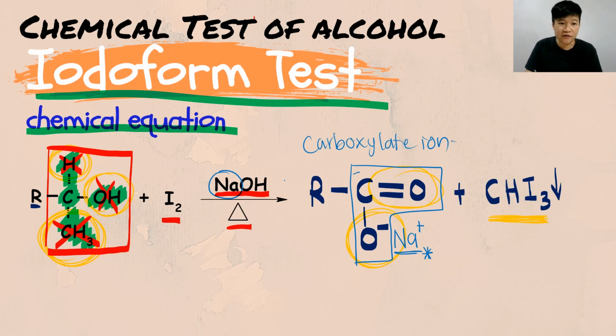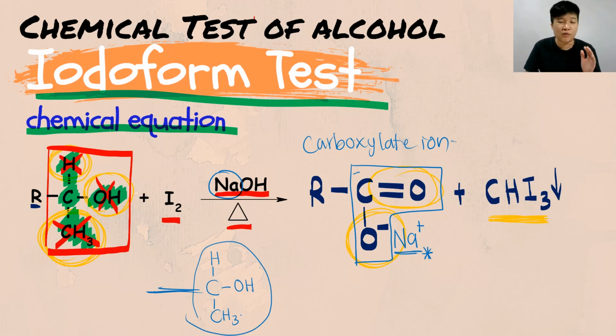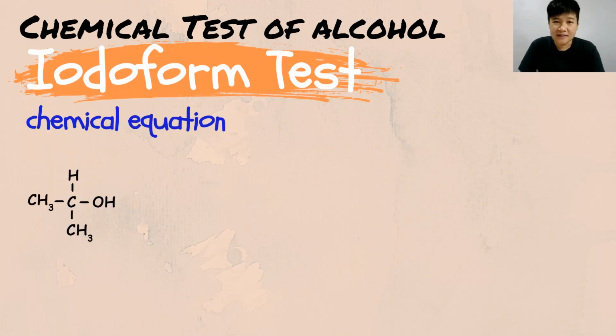And that is the iodoform test. Just make sure of one thing: the carbon that is holding the OH must be holding a methyl group and also a hydrogen. The other bond can be anything. Alright, just make sure you have this group. And also make sure you know what happened to this methyl carbonyl group after it undergoes the iodoform test. Your carboxylate ion. Okay?